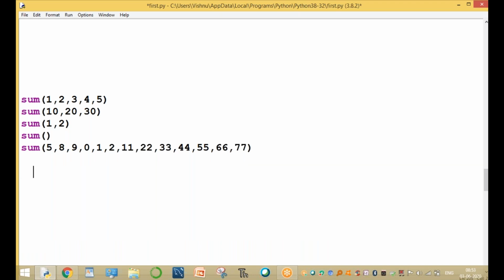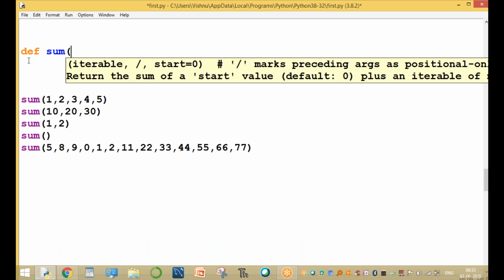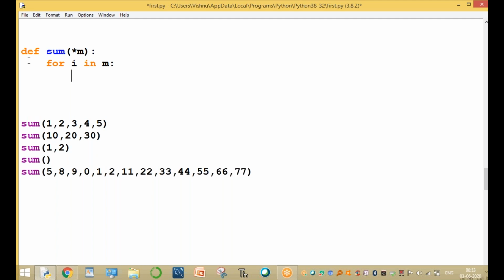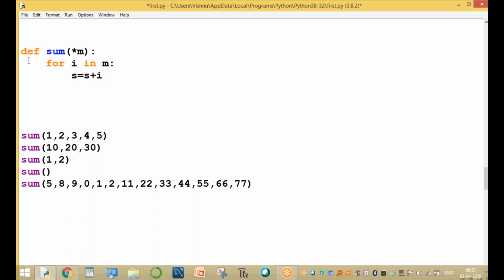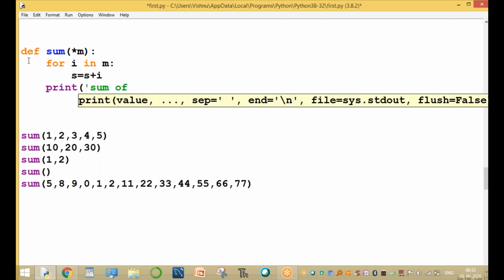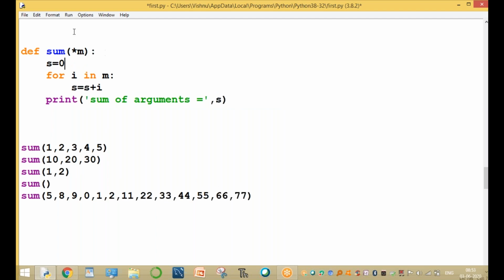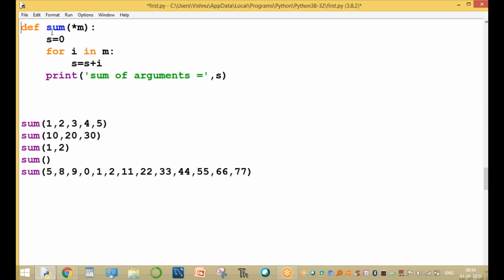Now the body of the function. def, function name is sum. We are using star x or star m, any name, not only x always. Now m is the value. For i in m, colon, write the logic: sum equals s plus i. Then print sum of arguments equals, comma, the value of s. Here we declare s as a variable with value equal to 0. Now I execute this program. This is the logic of the program.